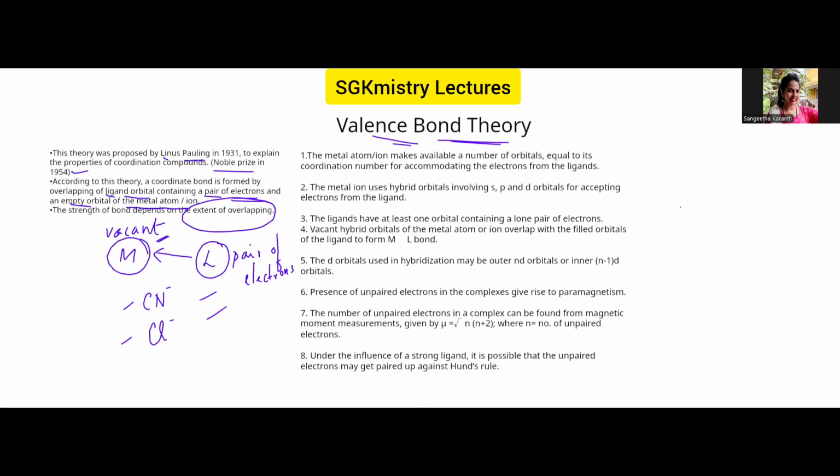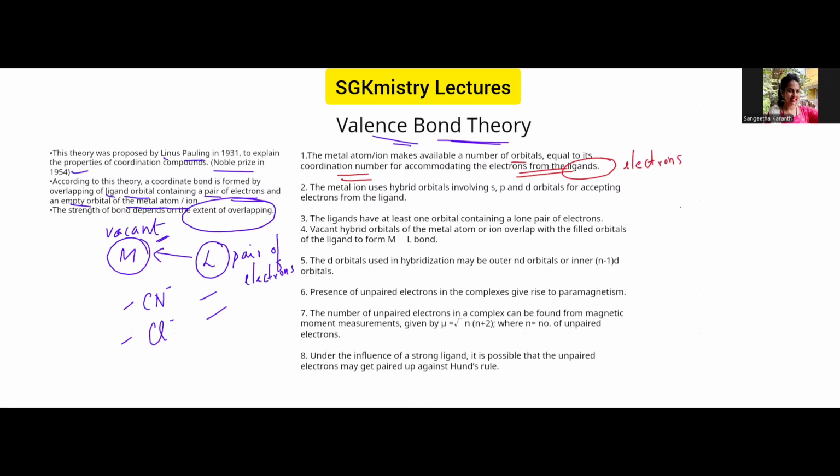Here, we know that the metal atom or ion should have a number of vacant orbitals equal to the coordination number. That many vacant orbitals will be there, and these vacant orbitals will be filled by the electrons of the ligand, because the ligand uses its electrons to form the coordinate bond with the metal.